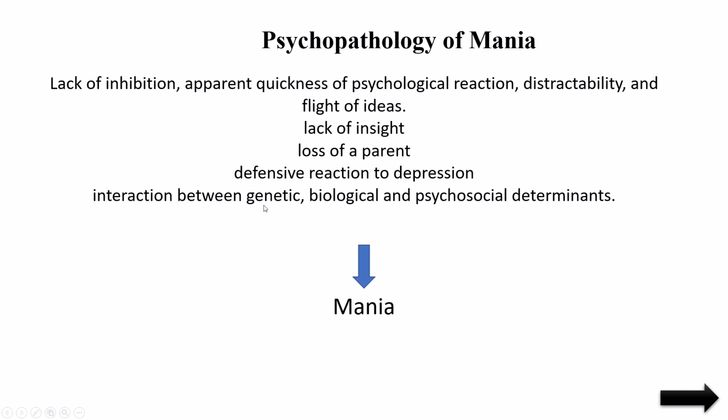Interaction between genetic, it means if their parents have manic problems, or grandparents may have had manic problems, and then they also have biological problems. The current person may have biological problems. Biological means bodily or mentally, some problem they may have. These two together combined with psychosocial determinants. Psychosocial means stress, the job loss, love failure. So like that, anything combined with that, then there is more probability to get the manic disorder. So this is psychopathology of mania.